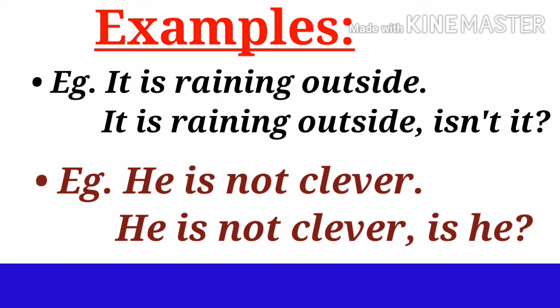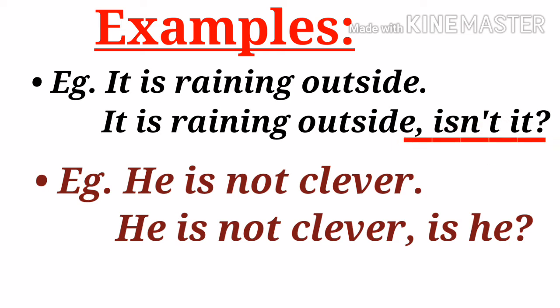If you see the first example, it is raining outside. And the short addition in the answer is isn't it. See the second example, he is not clever. And the short addition is he. So students, these short additions are known as question tag.